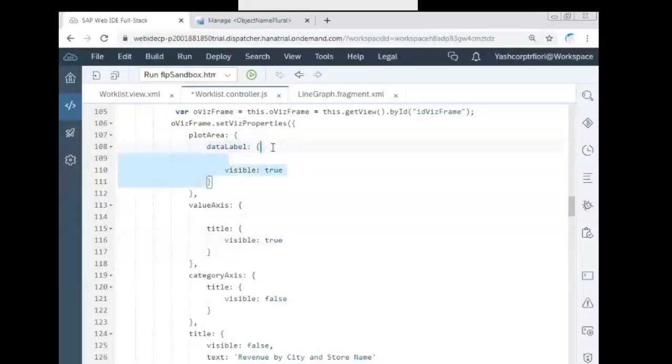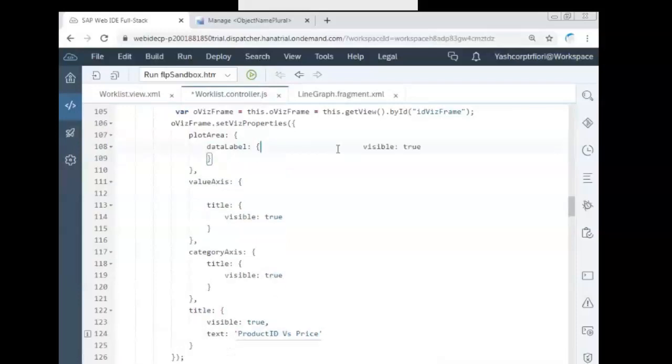Don't disturb the JSON pattern. Curly brace to curly brace. Category axis, title visible true. Title visible true. Text product ID versus price. So when you remove all the spaces here, you must be seeing something like this.